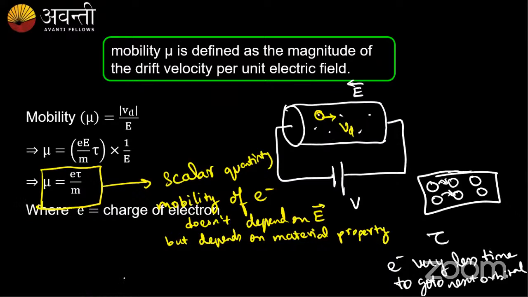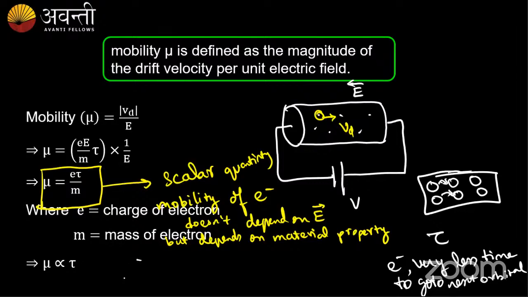Here mobility is given by mu is equal to e tau by m, where e is the charge on the electron and m is the mass of the electron. Then mobility is directly proportional to tau, which means if the electron takes very less time from one collision to the next collision, then the mobility of the electron is said to be very low.